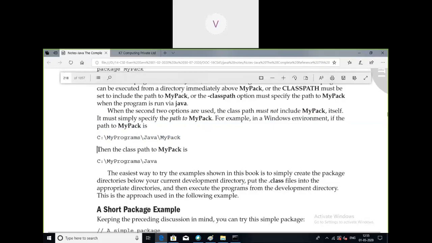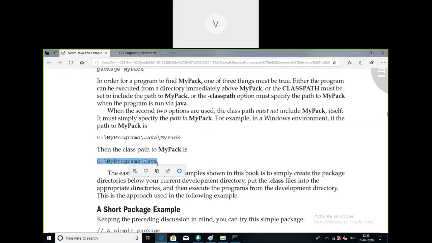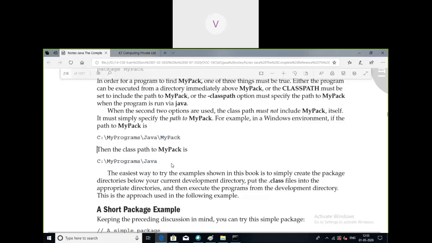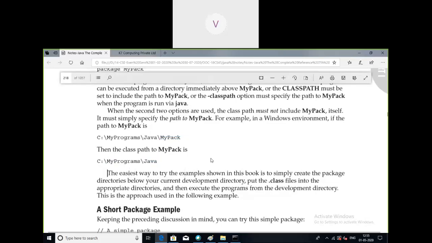So then the class path to mypack is this one location above the directory, that is super directory. If you want to locate the mypack directory, you must be located at the one directory above the mypack. That means you must be located at Java. You should not go into the same directory and look for the same directory, same folder. So you must be in the folder one location above the present folder.